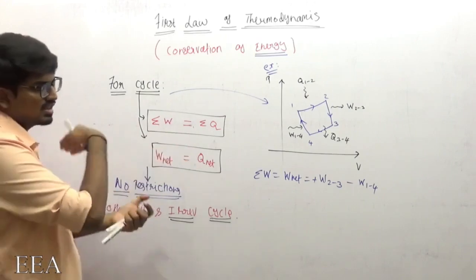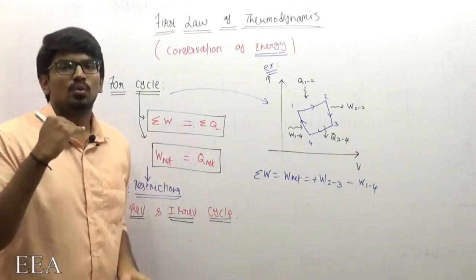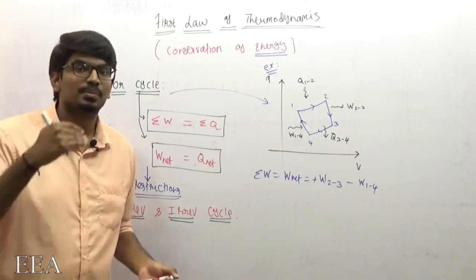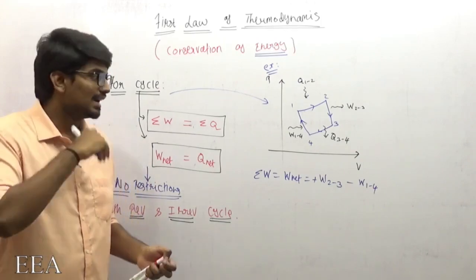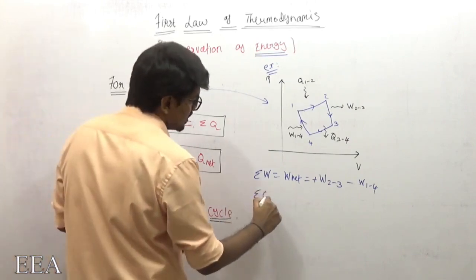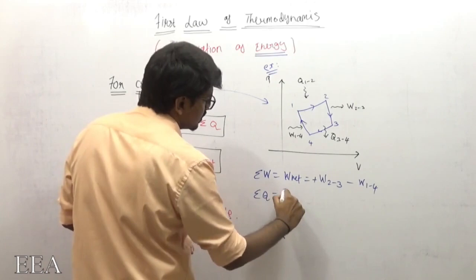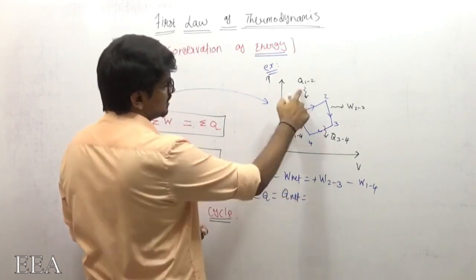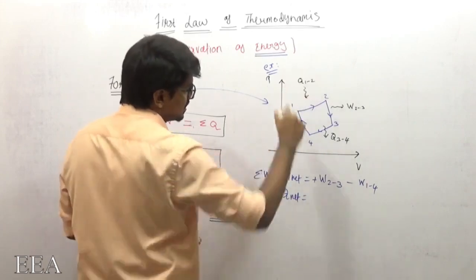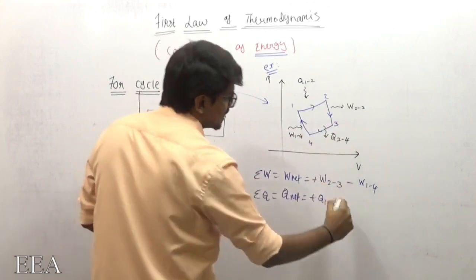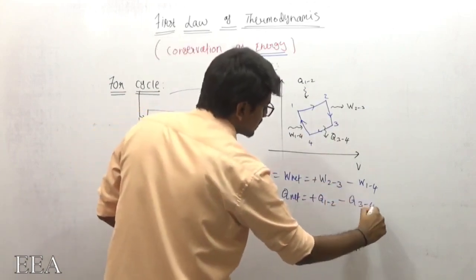What sign conventions did we discuss already? Work done by the system will be positive, work done on the system will be negative. Heat supplied to the system will be positive, heat rejected will be negative. So summation of Q is Q net, which is plus Q12, since it is supplied to the system, and minus Q34, since it is rejected.